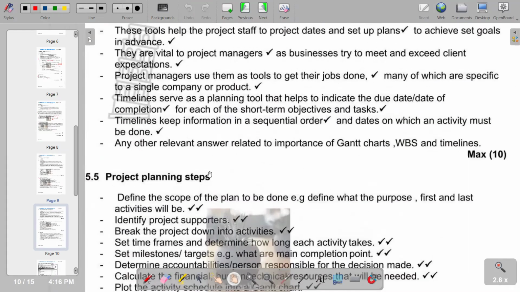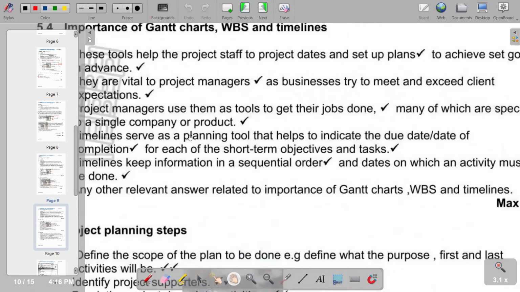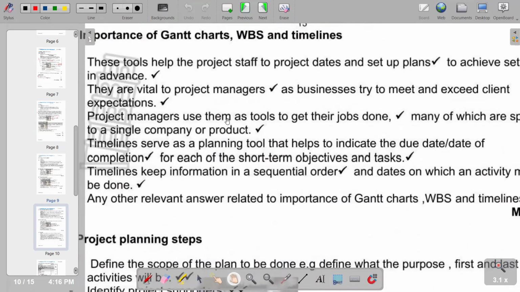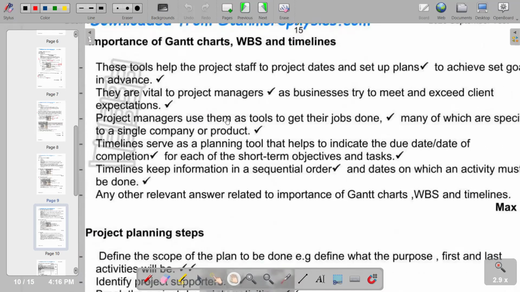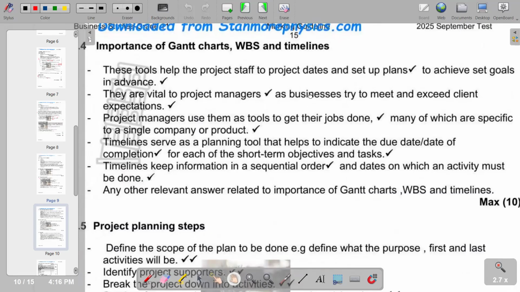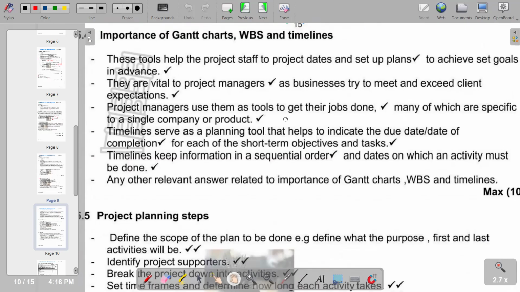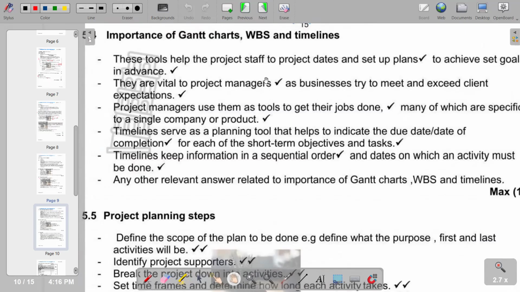The first part is that these tools help the project staff to project dates and set up plans to achieve set goals in advance. They are vital to project managers as businesses try to meet and exceed client expectations. So project managers use them as tools to get their jobs done. So these are the importance of Gantt charts, WBS and timelines.